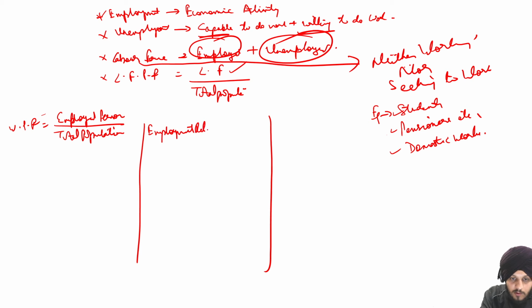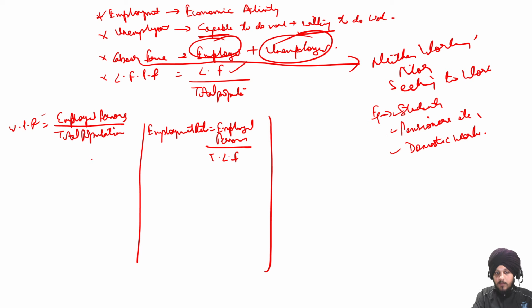What is employment rate? Employment rate means the total number of employed persons out of the total labor force. So this is employed persons out of the total population and this is employed persons out of the total labor force. That is the difference between the work participation rate and the employment rate.